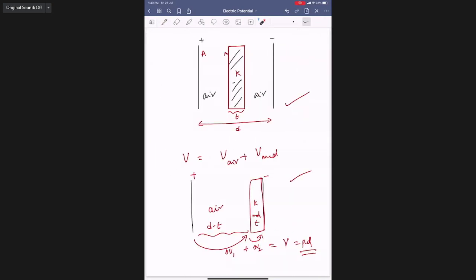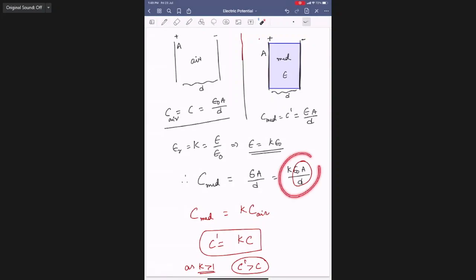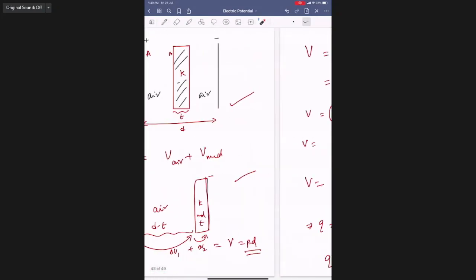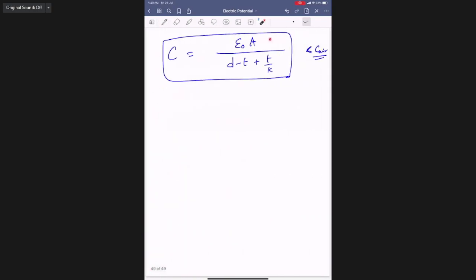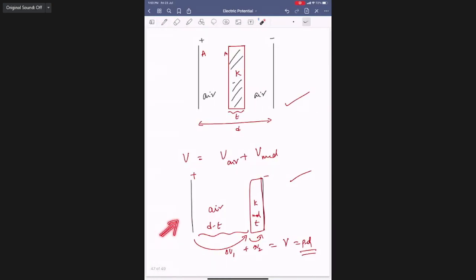So are you bothered about the location of this dielectric piece, or is it independent of location? Doesn't matter, we can keep it left or right. So what is the difference? Completely filled becomes K times epsilon naught A by D. But if only a part is filled, then it becomes epsilon naught A by D minus T plus T by K. Okay, everybody done? Copy this one, everybody.